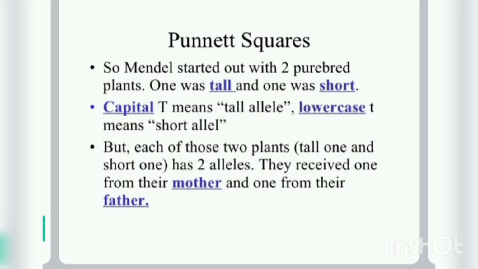It is a diagram that is used to predict the genotypes of a particular cross, and with this analysis we get the correct results. The probability of an offspring having a particular genotype can be determined. So the Punnett square is a helpful tool that helps to predict the variations and possibilities that can result from crossbreeding. This includes predicting the crossing of plants, animals, even humans with each other.